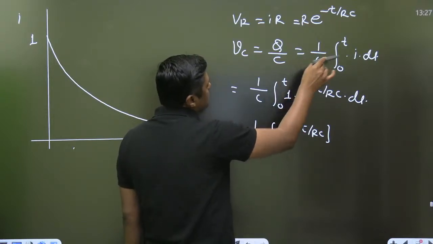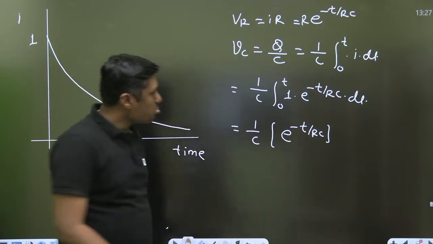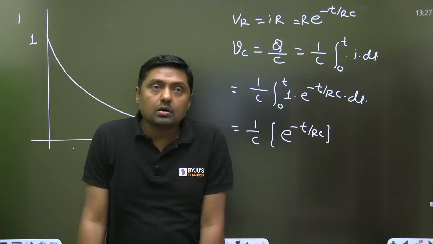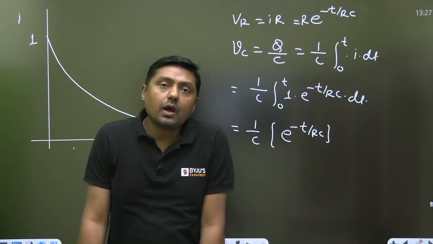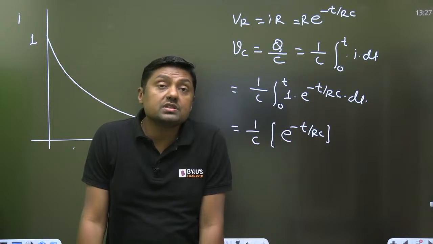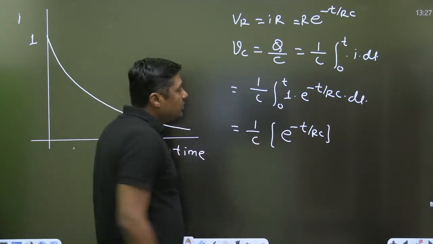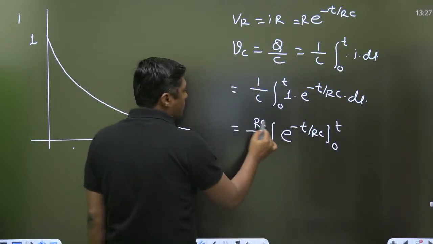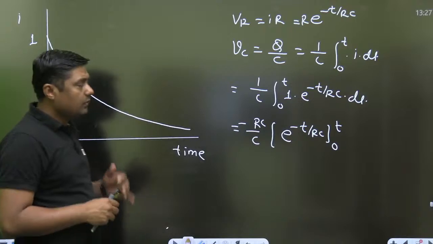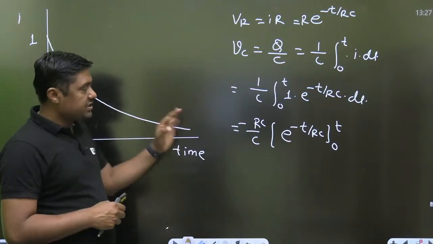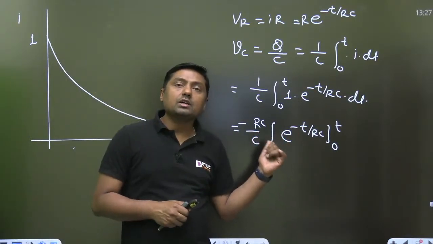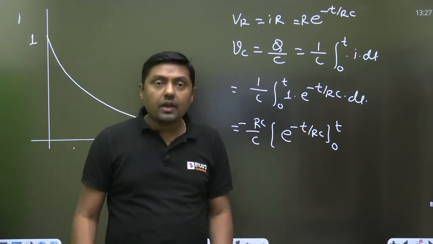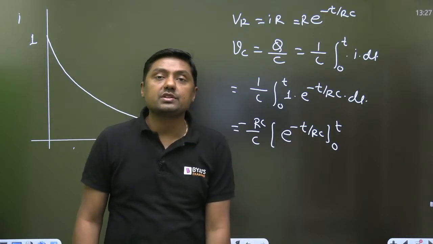It is the 1 by C, yes. Now, if I am integrating this formula, what am I going to get? Exponential function. What will be the limit? That is the formula. Integration. Put the limit and you will get the exponential equation. So that is the problem. Everything is exponential because current is exponential.